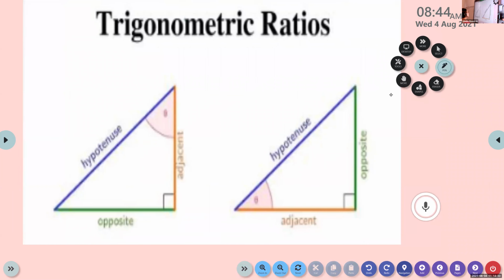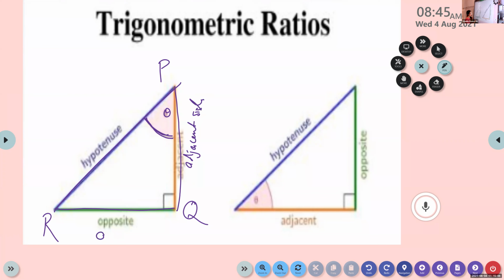Here we have an angle theta. For this angle theta, RQ is the opposite side, PQ is the adjacent side, and PR is the hypotenuse. This is the adjacent side, and this is the opposite side.